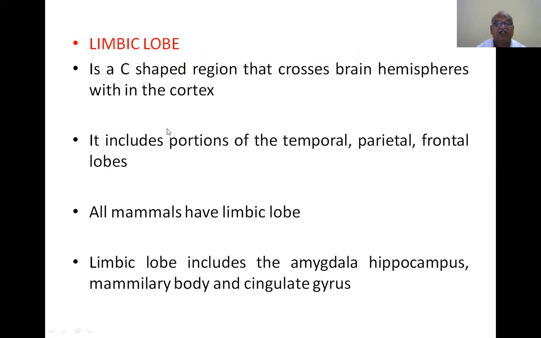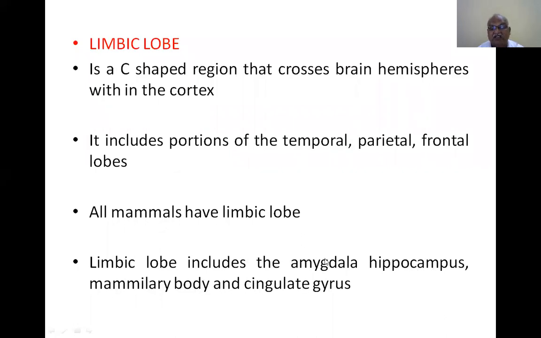Limbic lobe is a C-shaped region that crosses brain hemispheres within the cortex. So the limbic lobe is not limited to one lobe. It includes portions of the temporal, parietal and frontal lobes, not the occipital lobe. All mammals have a limbic lobe. It includes the amygdala, hippocampus, mammillary body, and cingulate gyrus.